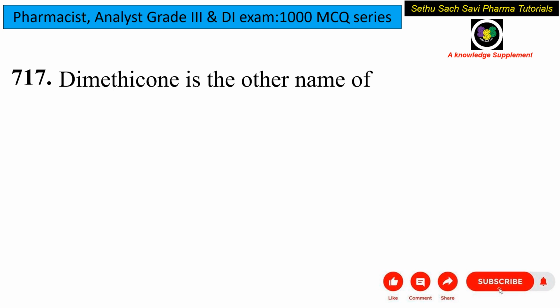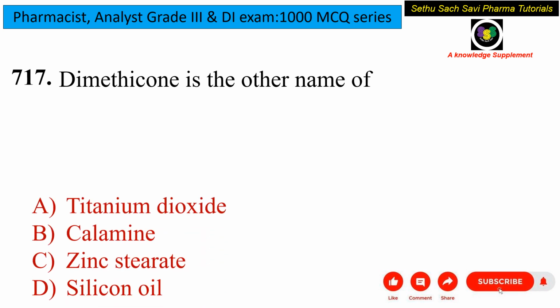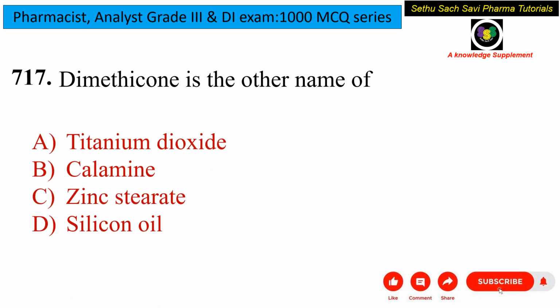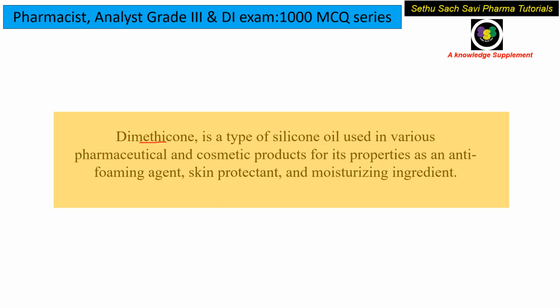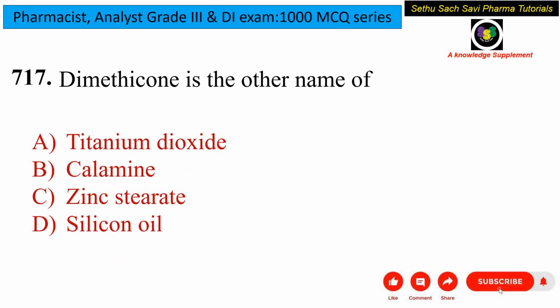Now, dimethicone is the other name of titanium dioxide, calamine, zinc stearate or silicon oil? Dimethicone is a type of silicon oil. It has two main purposes in pharmaceuticals as well as cosmetics. It is mainly used as an anti-foaming agent, skin protectant and moisturizing ingredient. So the correct answer is option D, silicon oil.